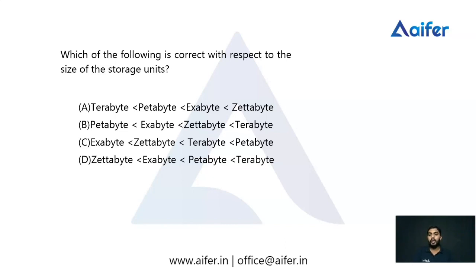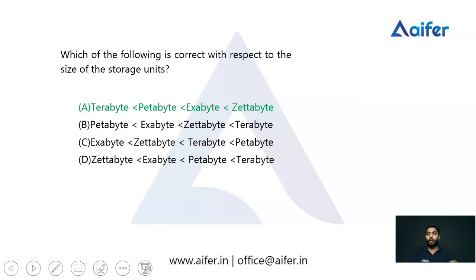Option A, terabyte is smaller than petabyte, then exabyte, then zettabyte. Then option B, petabyte, exabyte, zettabyte, and terabyte. We have been given four options, and we want to identify which option correctly states the size of the storage units. So let's check the answer.